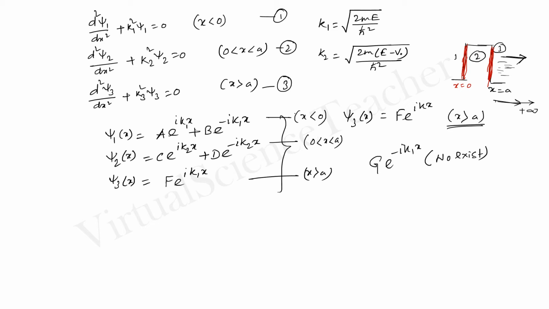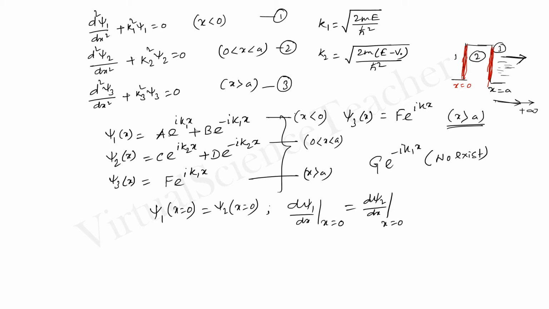So let's check. For the boundary at x equals 0, which relates region 1 and region 2, psi 1 at x equals 0 must be equal to psi 2 at x equals 0, and its first order derivative must also be the same, that means d psi 1 dx at x equals 0 equals d psi 2 dx at x equals 0. This is from boundary 1, x equals 0, which relates 1 and 2.